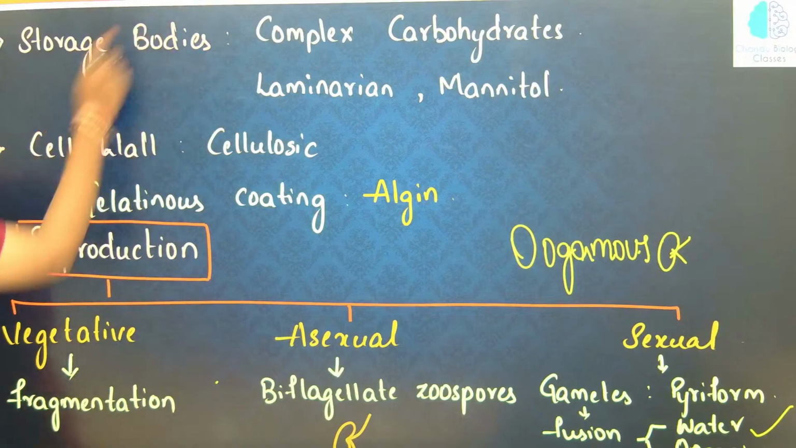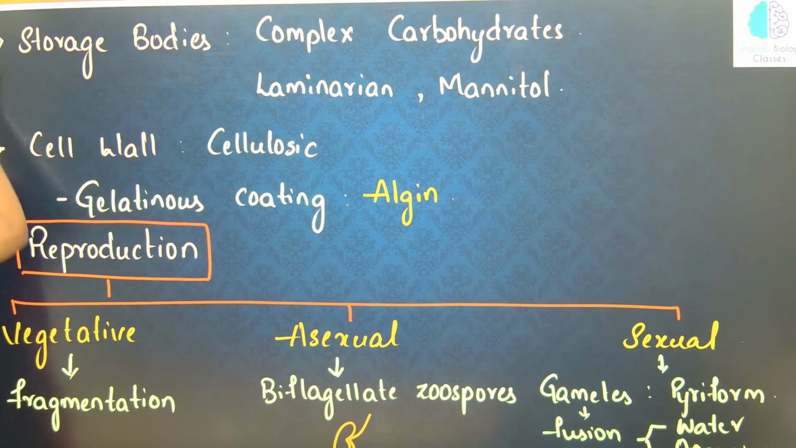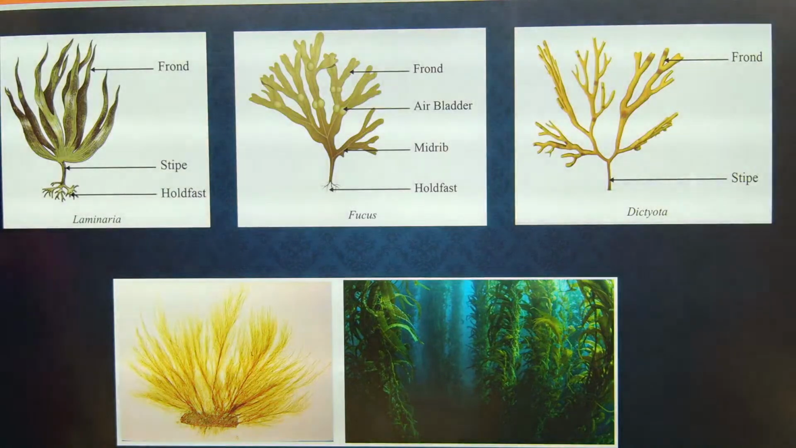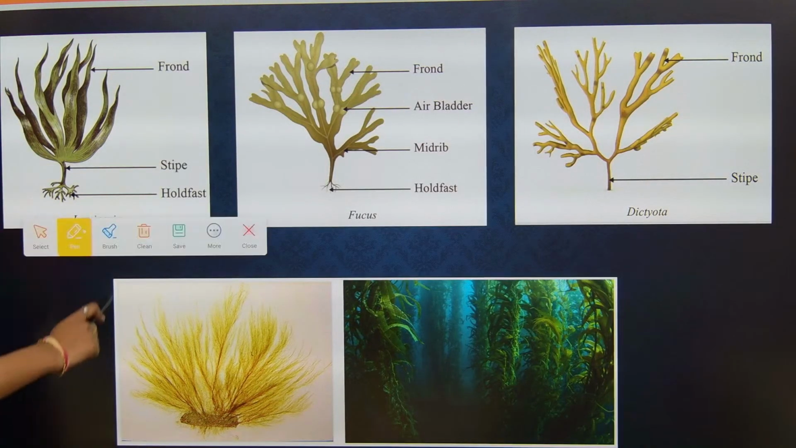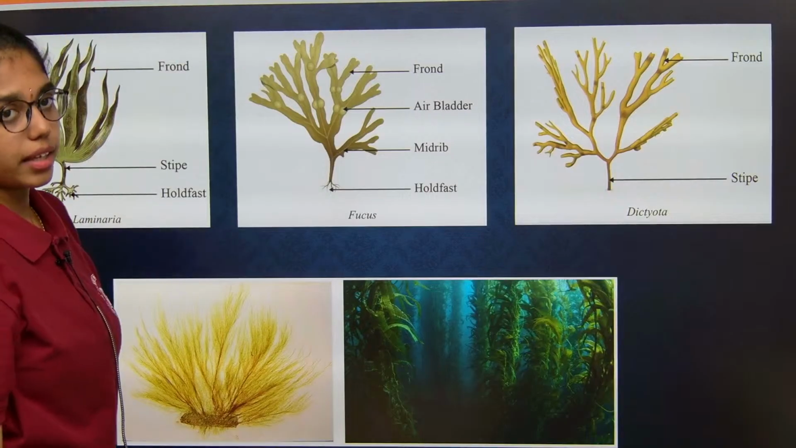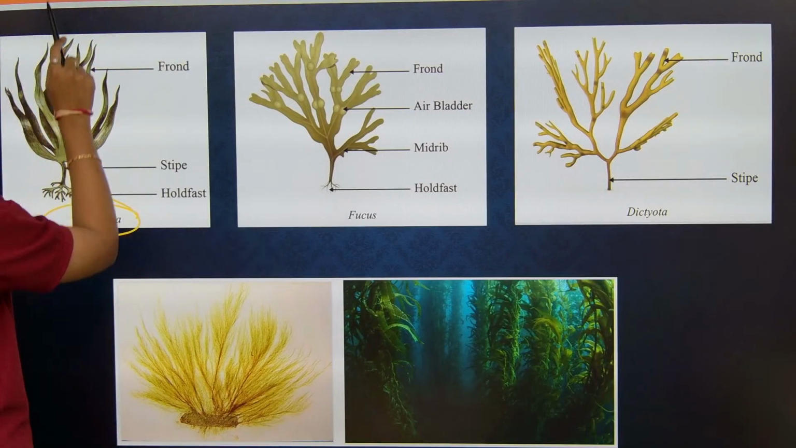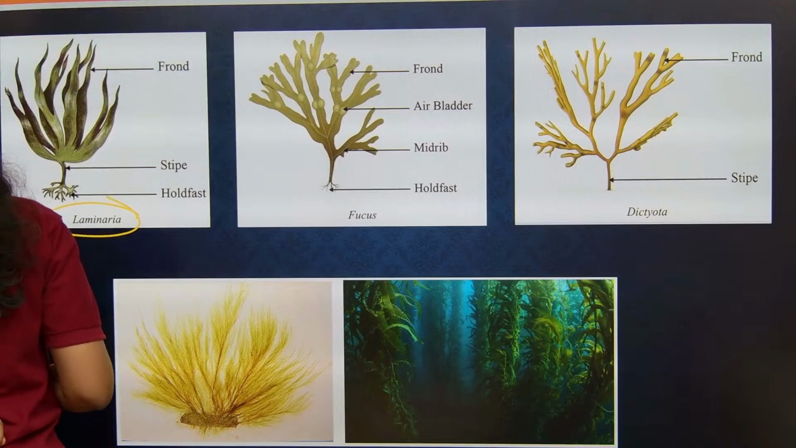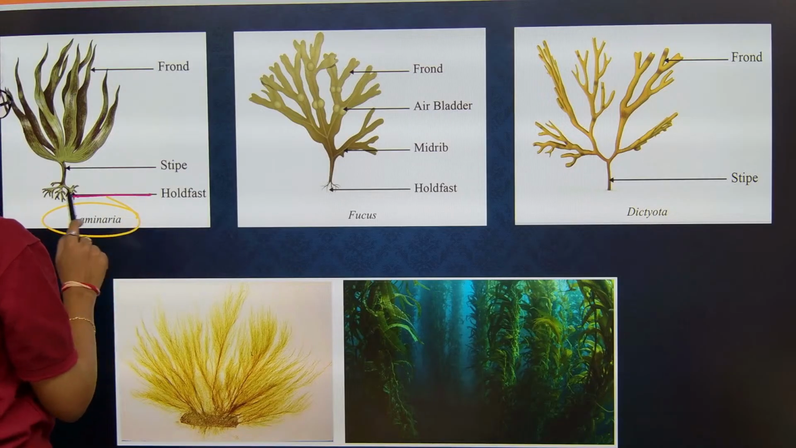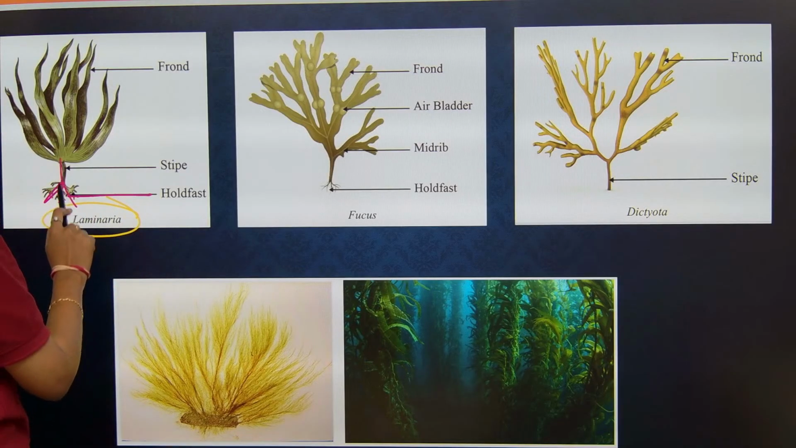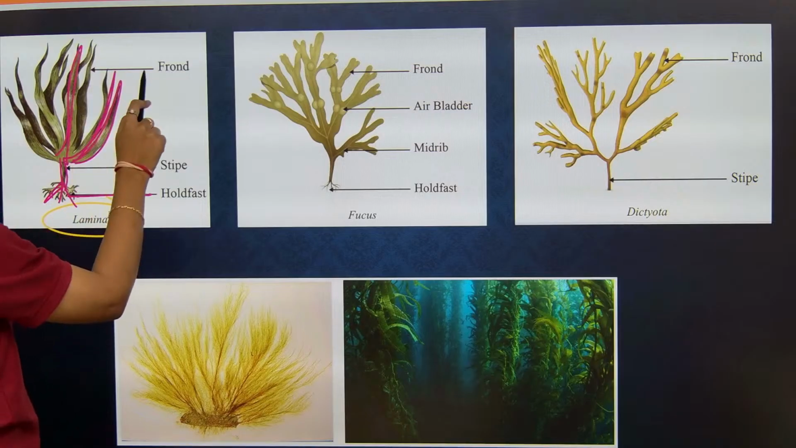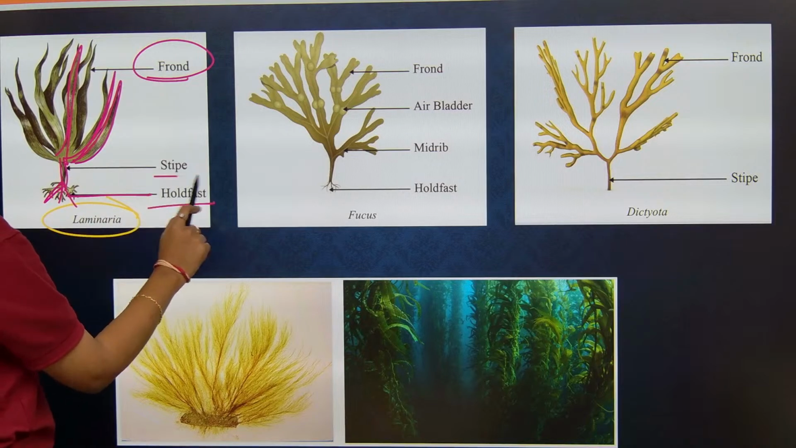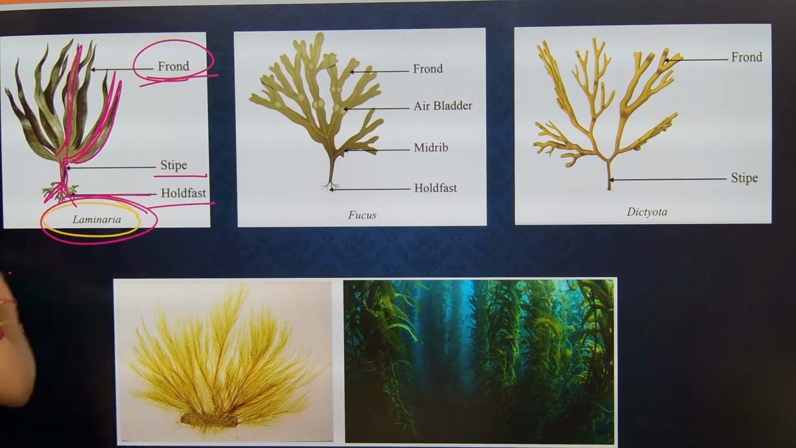And then here these diagrams are important. First is Laminaria, brown algae, then Fucus and Dictyota. Laminaria has three components in it. First is the holdfast, which is attached to the substratum. Second is the stipe. Third, the long leaf like structure called the frond. So holdfast, stipe and frond are present in Laminaria.